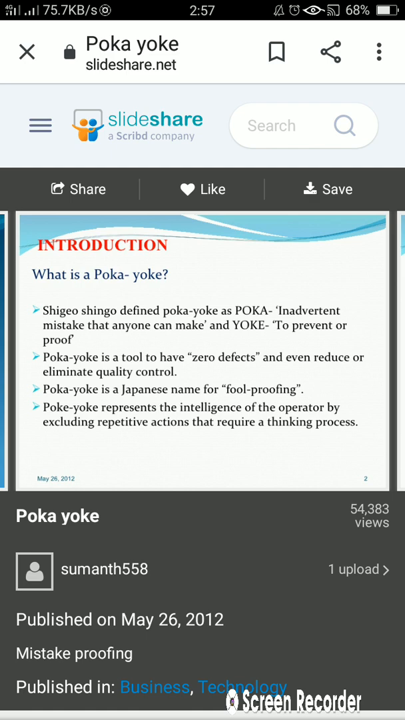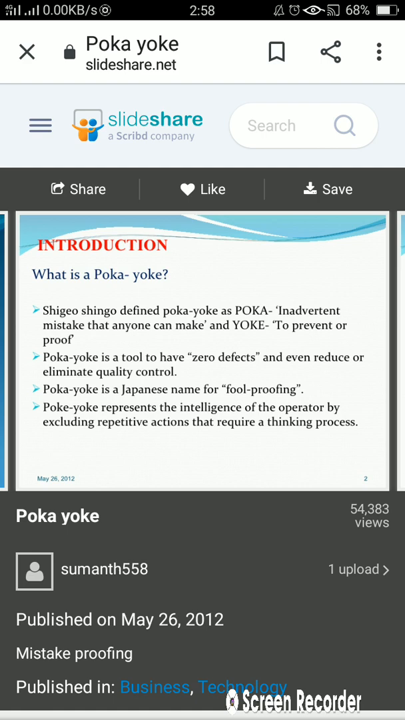We are conducting this subject, production and operation management, in which we have already completed 2 units: the nature and scope of production and operation management, and the second unit, facility location and capacity planning. We have already started unit 3, in which we have completed the first part, material management, and started the material handling part, in which we have taken principles of material handling, equipment required for material handling, then 5S, Kaizen, Kanban, and in today's lecture we are going to learn about poka yoke.